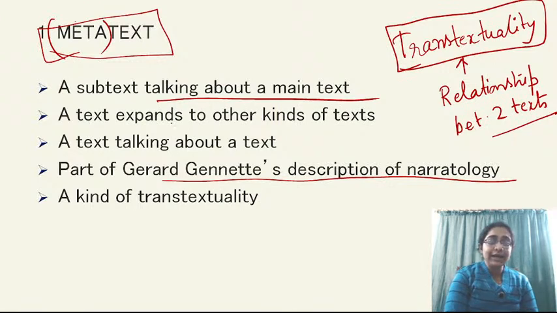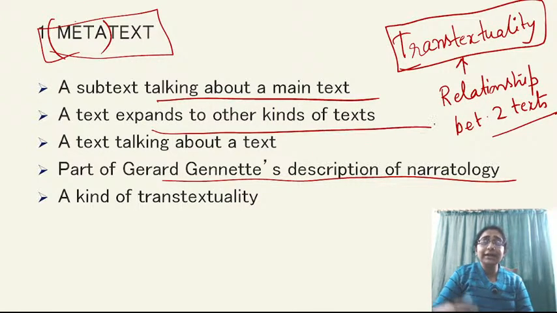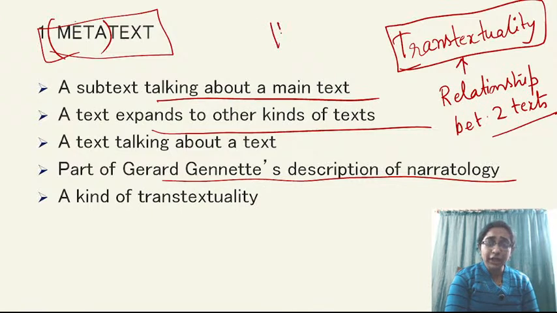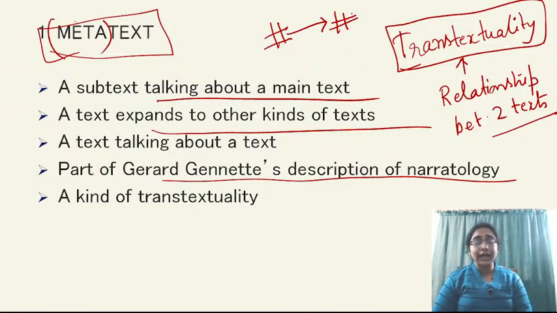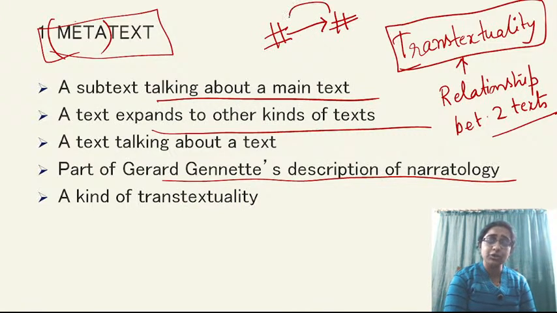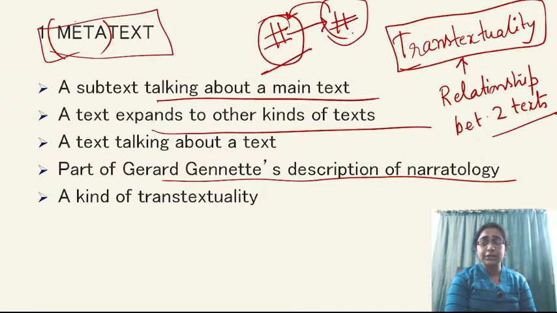Basically, a text expands into other kinds of text when a text is illustrated into other kinds of text. For example, you may say that the original novel is a text and the criticism work based on it is a metatext, because it is actually based on that main text. The main text is your novel and the subtext or metatext is your criticism.